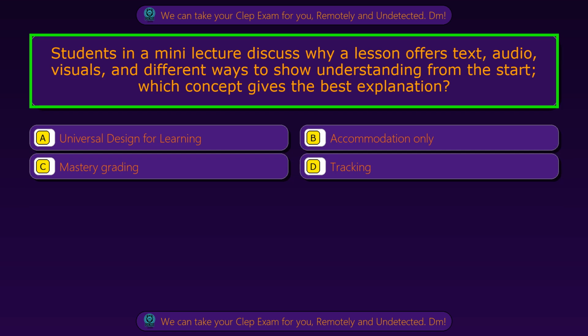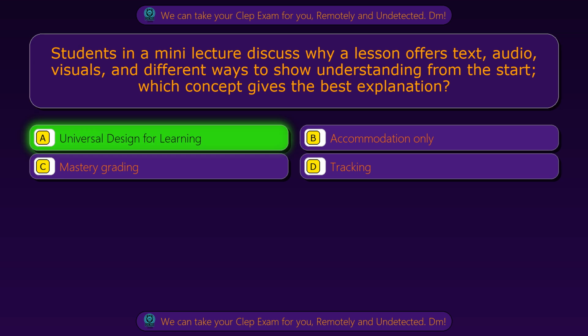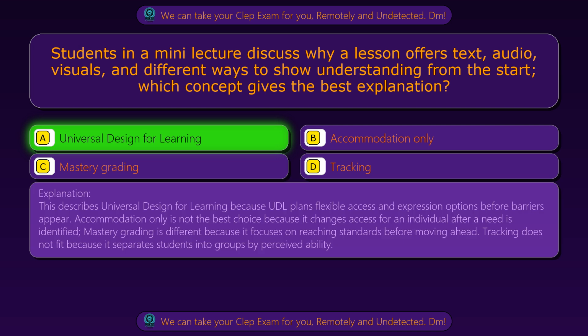Question 51. Students in a mini-lecture discuss why a lesson offers text, audio, visuals, and different ways to show understanding from the start. Which concept gives the best explanation? Option A, universal design for learning. Option B, accommodation only. Option C, mastery grading. Option D, tracking. The correct answer is option A, universal design for learning. This describes universal design for learning because UDL plans flexible access and expression options before barriers appear.